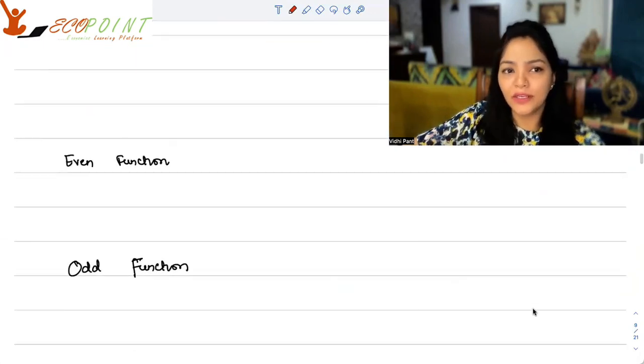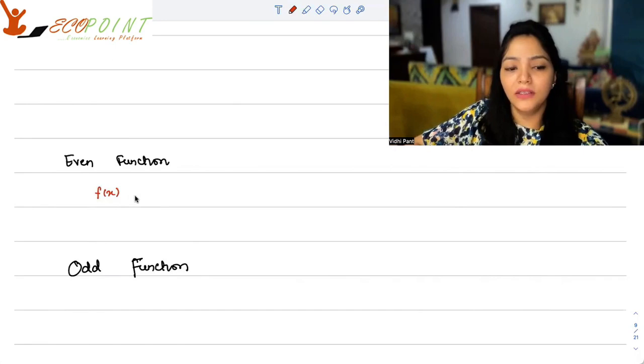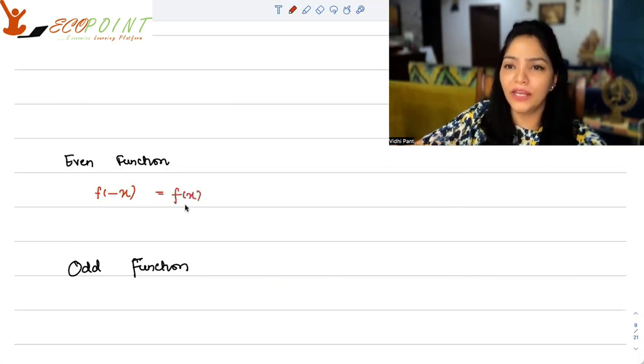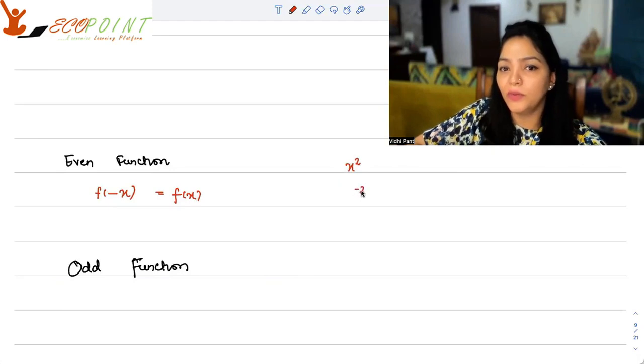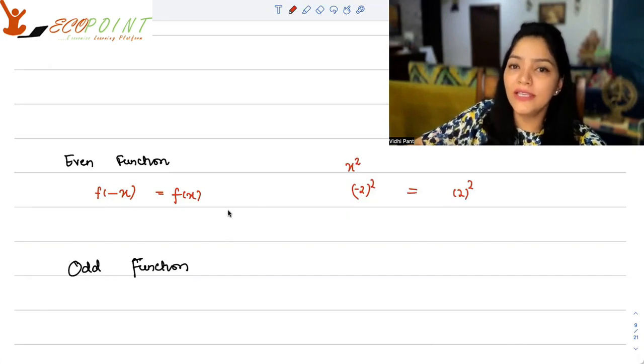Two other kinds of functions I would like to mention here, because again, it's very basic for them to ask you even functions and odd functions. Now, what is an even function? When you put the input as negative, you get the same value as you're getting for the positive input. Then that means the function is even in nature. For example, x square. If your input is -2, you get (-2) square, and if the input is 2, you get 2 square, which is 4. So both are 4, they're equal, so it's an even function.